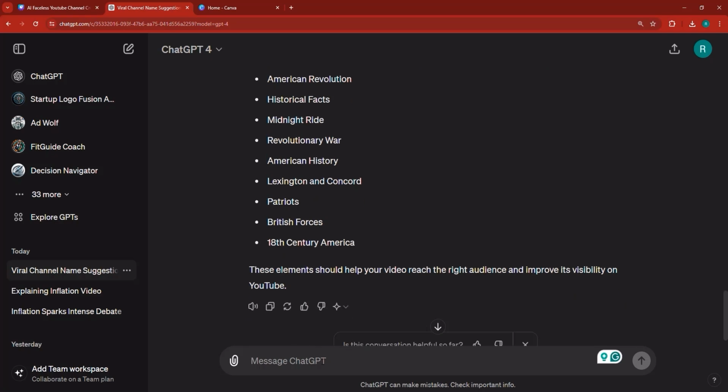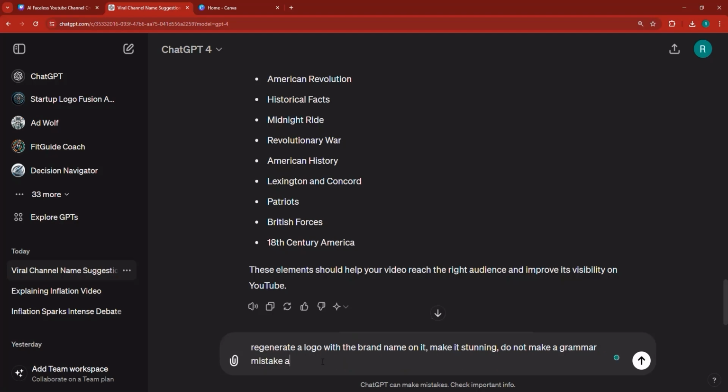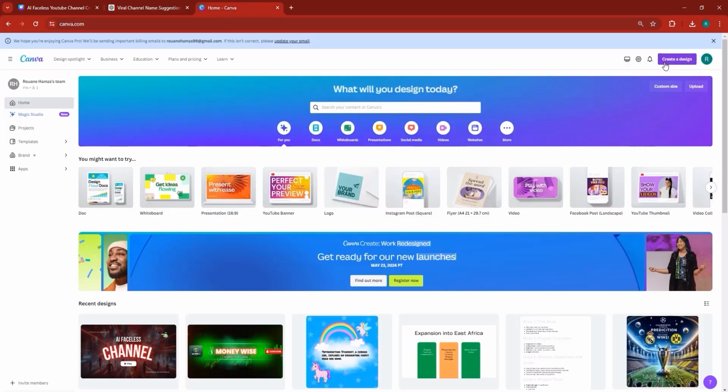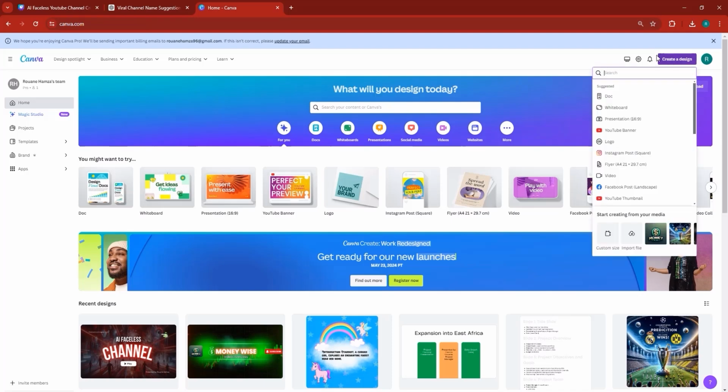And now let's go ahead and let's ask it, regenerate a logo with the brand name on it. Make it stunning. Do not make a grammar mistake at all. Now I'm going to leave it to generate that, and then I'm going to go into Canva, click create a design. We'll do this real quick. Go ahead and look for a YouTube banner, then click on the YouTube banner to start a YouTube banner project.